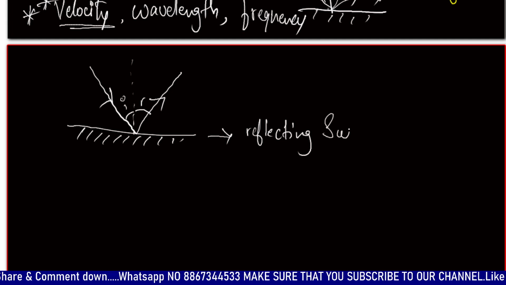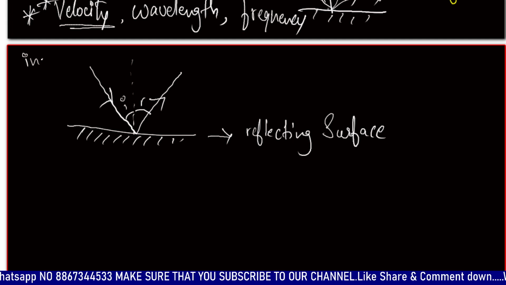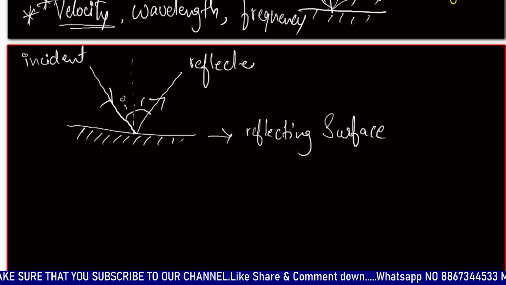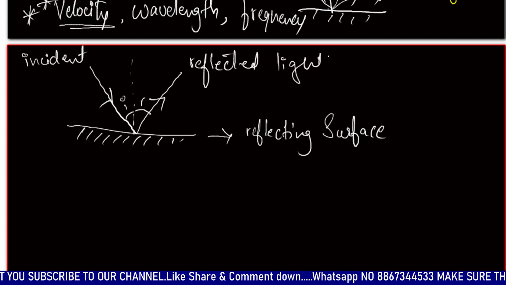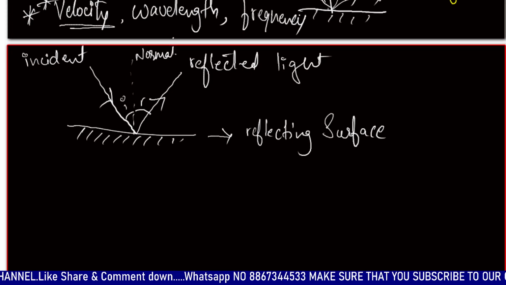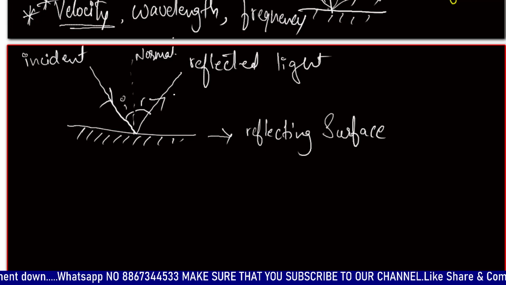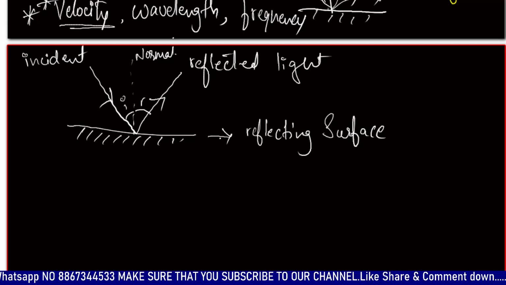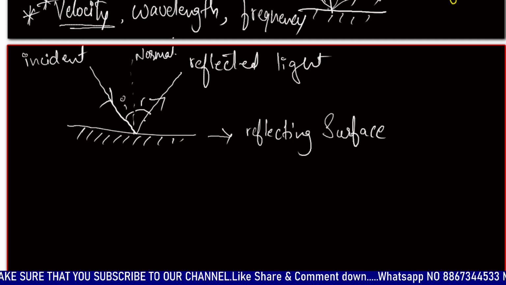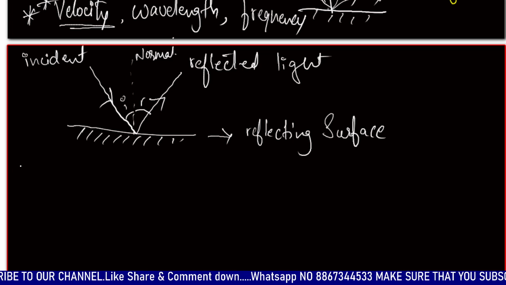This ray of light is the incident light, this is the reflected light, and this is the normal. Whenever a ray of light is reflected on a reflecting surface, it gets bounced back in some direction. Important terms to be noted down.